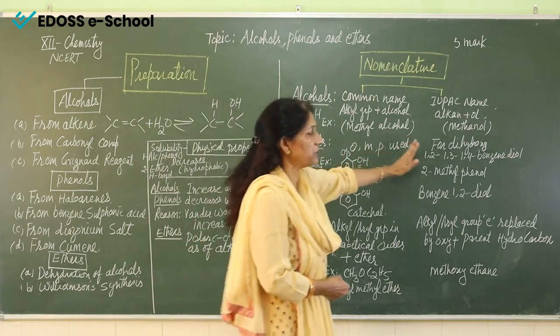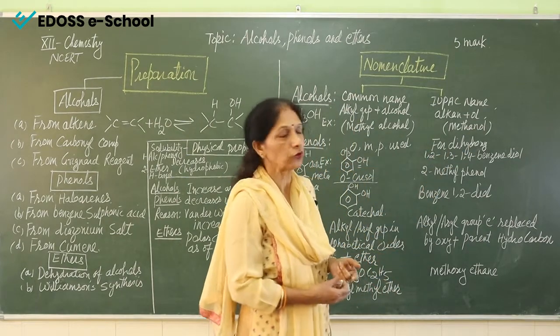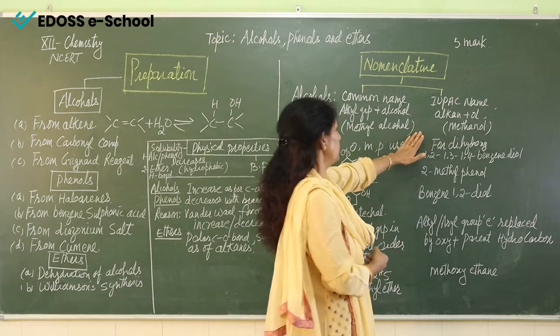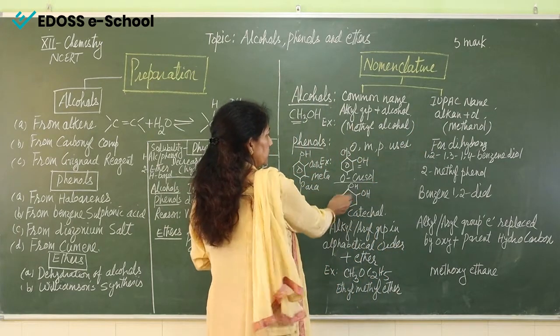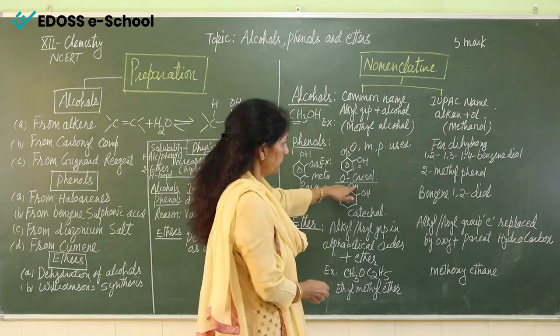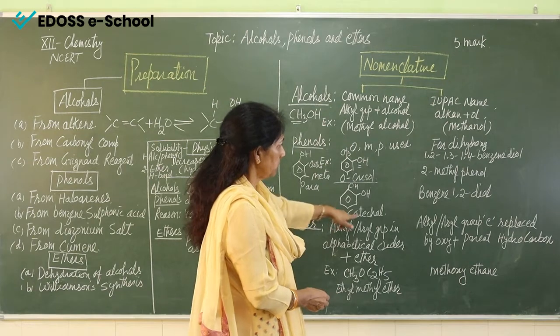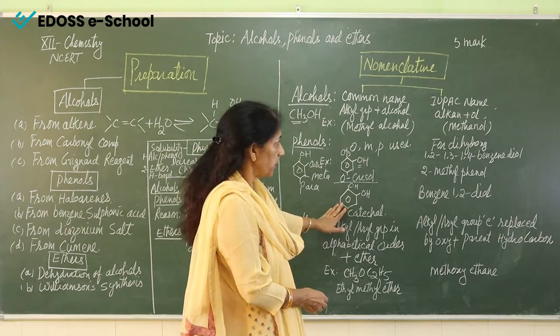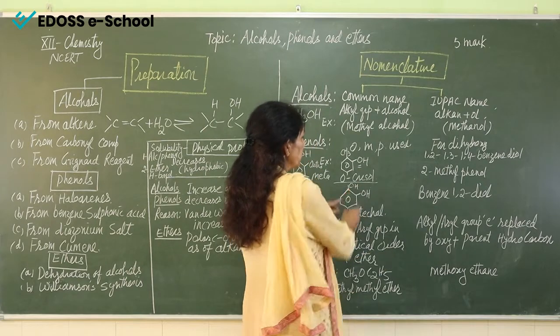And for the IUPAC name, especially for dihydroxy compounds, if 2 OH groups are present, what will we do? This is phenol, and it has 1 more OH group. For the common name, it is catechol. But for the IUPAC name we have to mention the position.